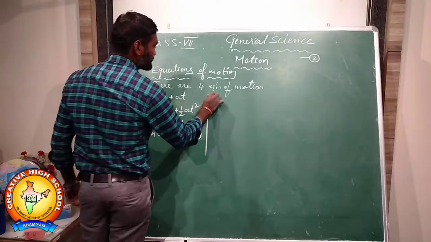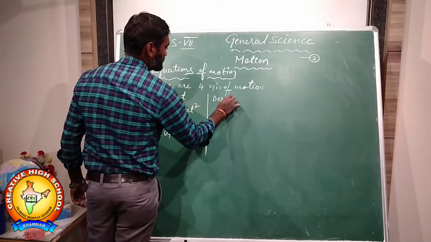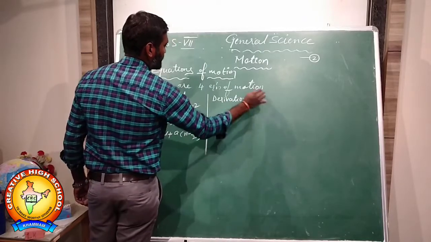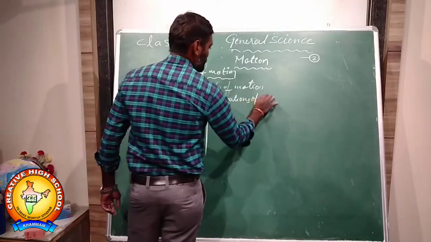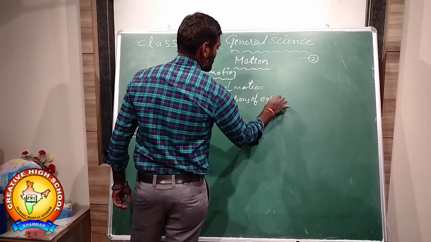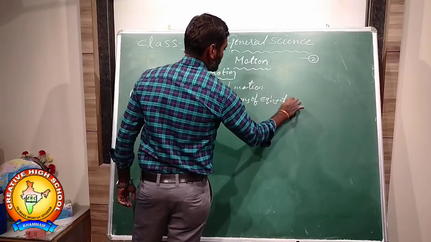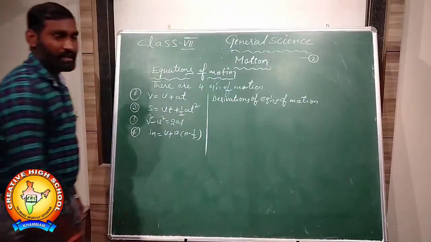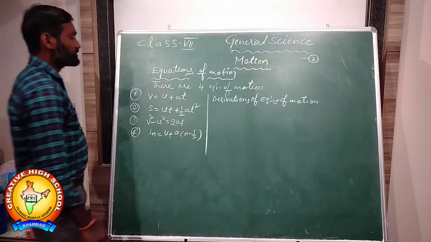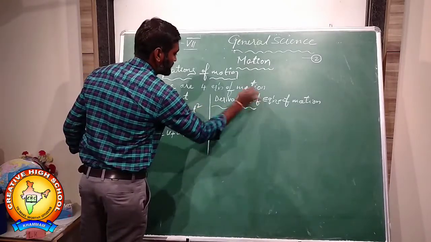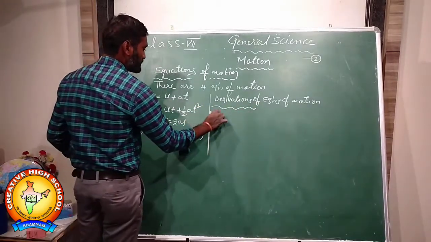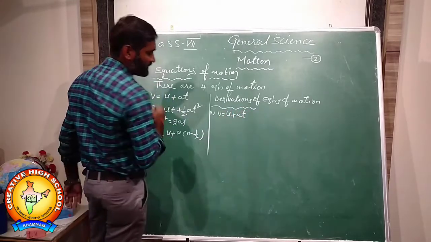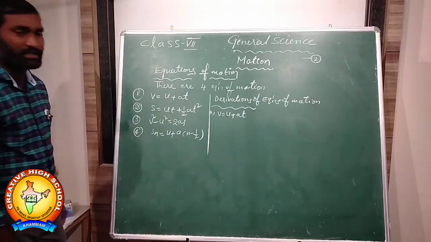Derivations of equations of motion. How can we derive these equations of motion? First derivation: v is equal to u plus at. How can you derive this one? How can we get this equation?